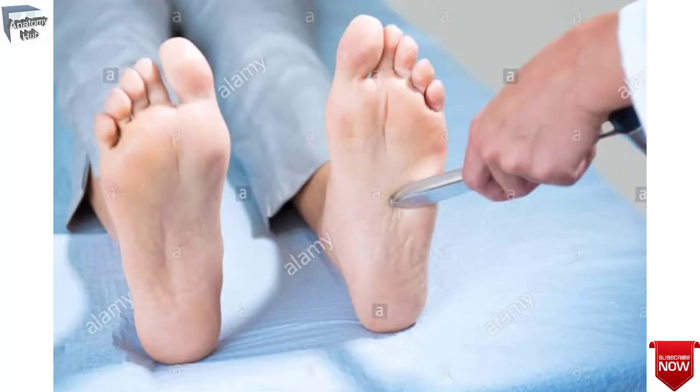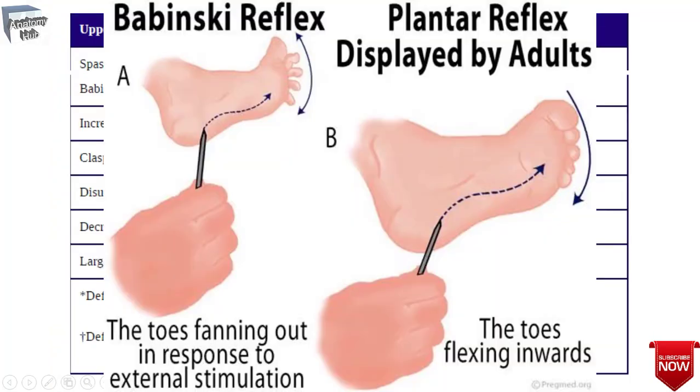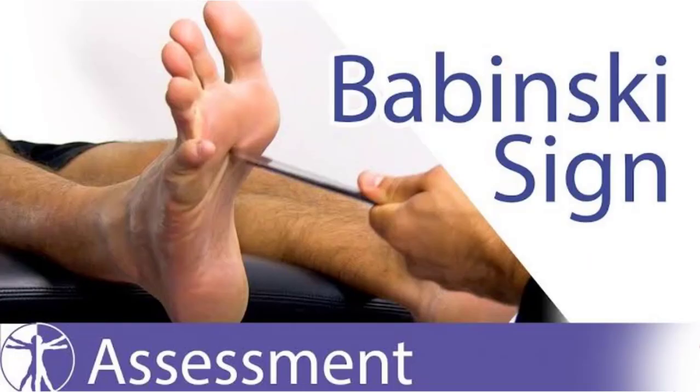The test for the Babinski reflex is performed by stroking the lateral surface of the sole of the foot with a slightly painful stimulus. Normally, there is plantar flexion of the big toe, but with a lesion of the corticospinal tract, the Babinski reflex is present, characterized by extension of the great toe and fanning of all other toes.